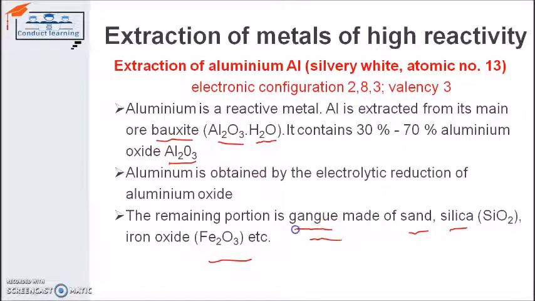Gangue contains sand, silica and iron oxide with this bauxite. So bauxite itself does not come individually. It comes with sand, silica and iron oxide. That's why the combination of bauxite with sand, silica and iron oxide is known as gangue, and without sand, silica or iron oxide it is known as bauxite. So we always extract metals from the gangue, so we have to separate the sand, silica and iron oxide from bauxite first of all.